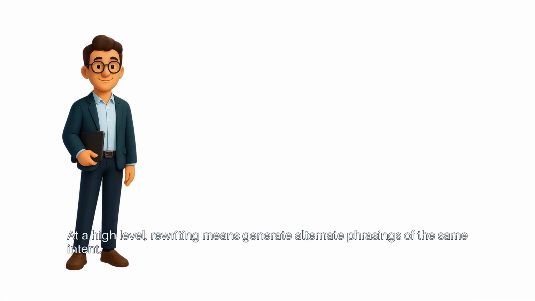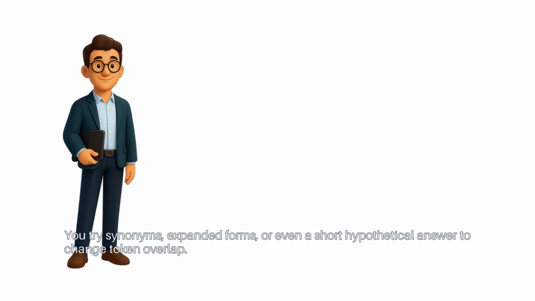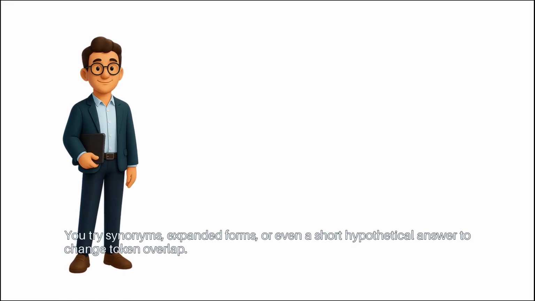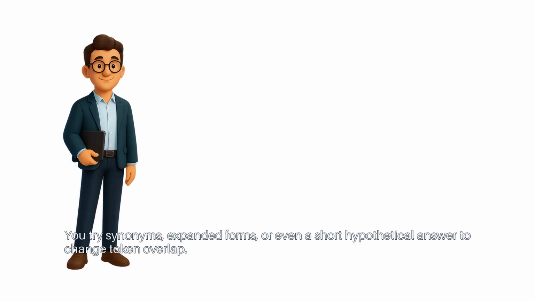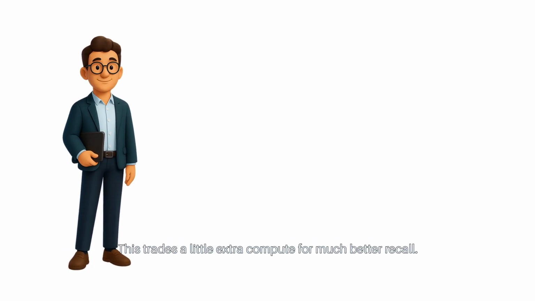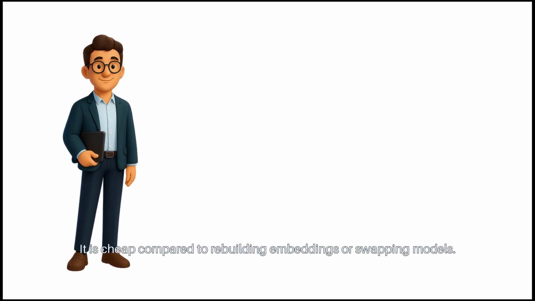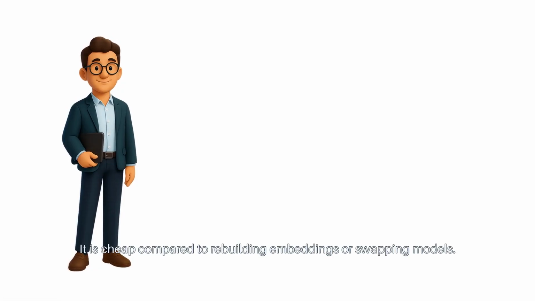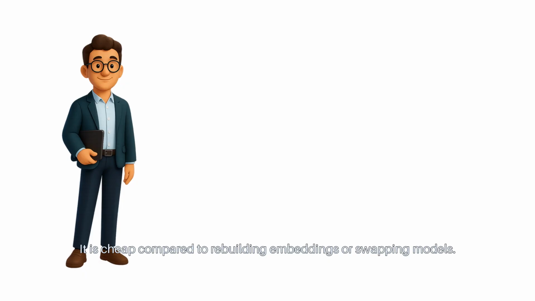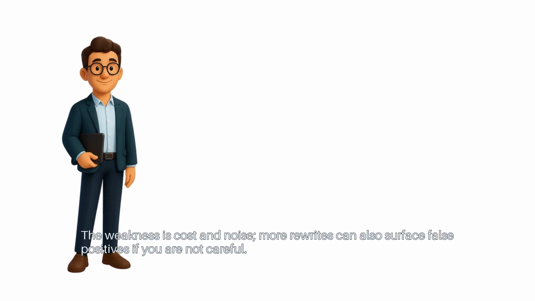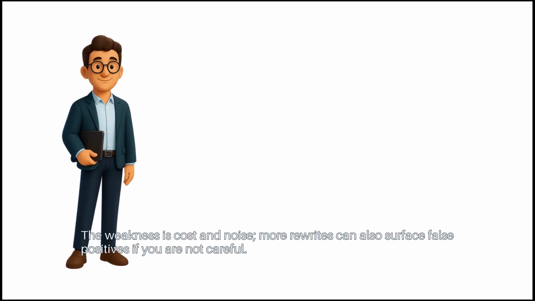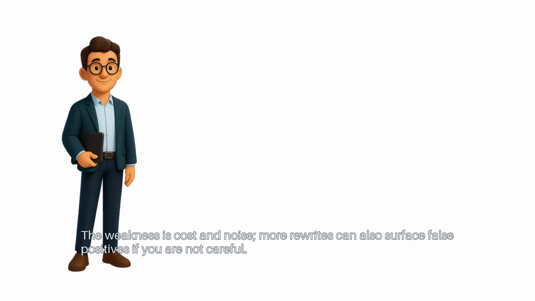At a high level, rewriting means generating alternate phrasings of the same intent. You try synonyms, expanded forms, or even a short hypothetical answer to change token overlap. This trades a little extra compute for much better recall. It is cheap compared to rebuilding embeddings or swapping models. The weakness is cost and noise. More rewrites can also surface false positives if you are not careful.